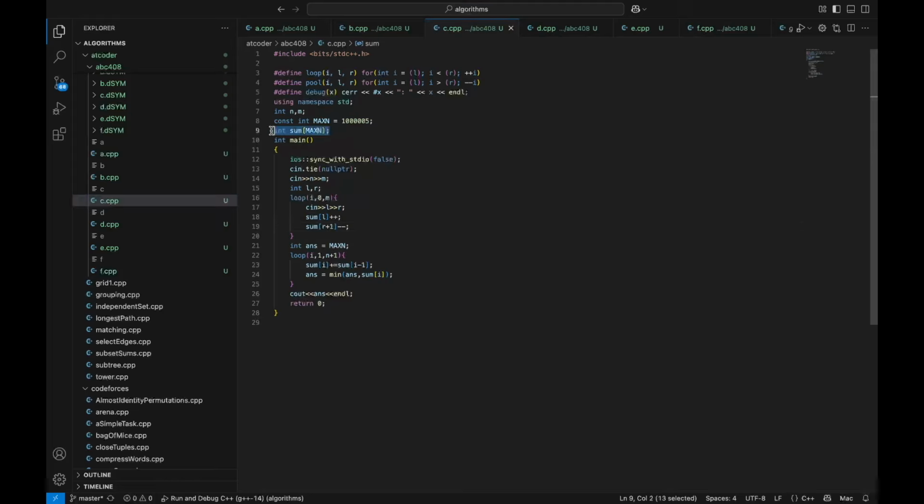So sum is the prefix sum that I mentioned, and this is adding the values just like I did in the example, where I add 1 in L and subtract 1 in R plus 1. And afterwards, we calculate the prefix sum. And answer keeps track of the minimum prefix sum. This will just be the minimum number of turrets that we need to remove, and also will be our answer.